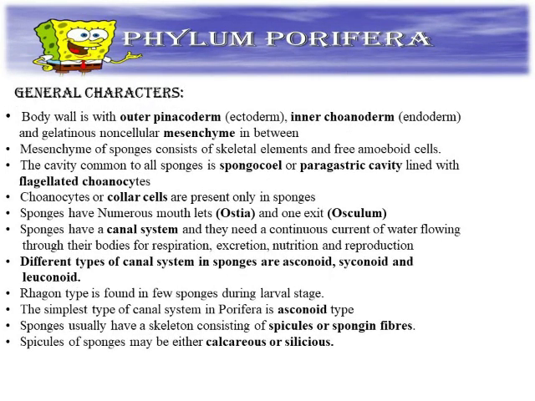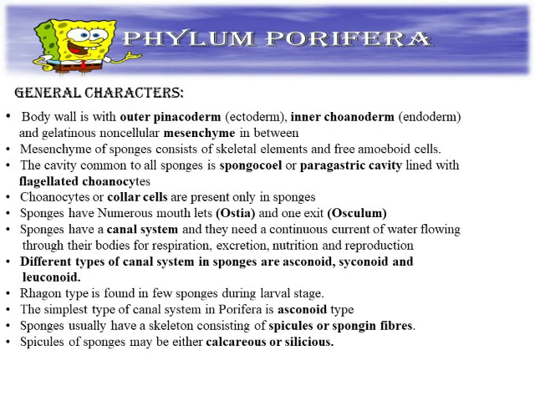Next, the body wall is made up of three specific layers. First is the pinacoderm, second is the inner choanoderm, and the middle is the mesenchyme. Mesenchyme is made up of a gelatinous non-cellular structure. Mesenchyme of sponges consists of skeleton elements and free amoebocyte cells. The cavity of the sponge is called the spongocoel or paragastric cavity, lined by flagellated choanocytes. Sponges have a large number of ostia and one exit, that is the osculum.